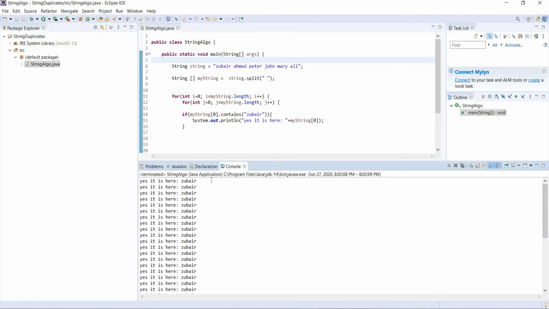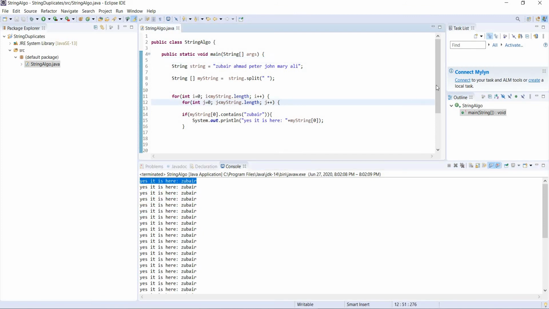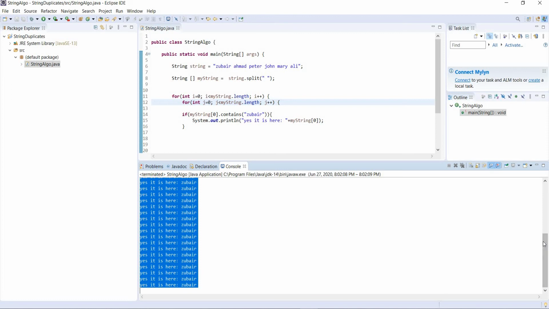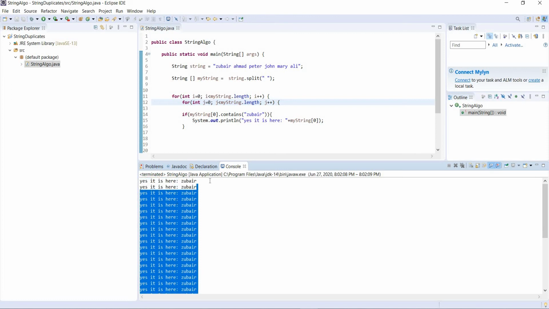So it printed yes, Zubair is here. How many times? Until the loop condition is false. So don't worry about it. Just forget about it and ignore all those other lines. I will explain them later. So just focus on this.